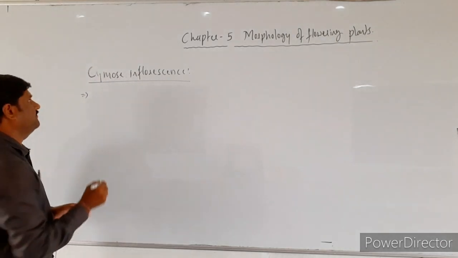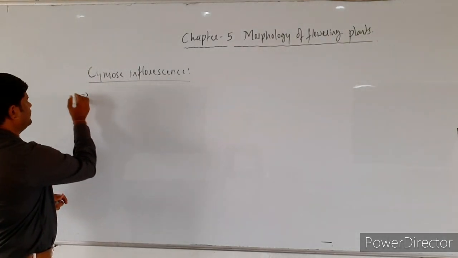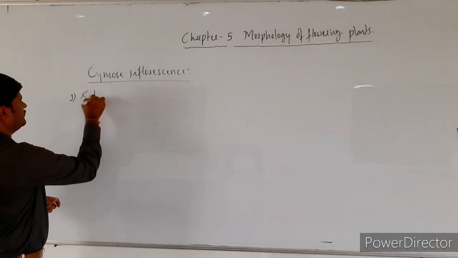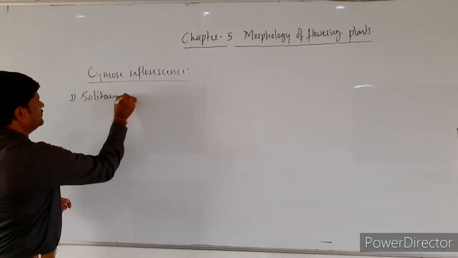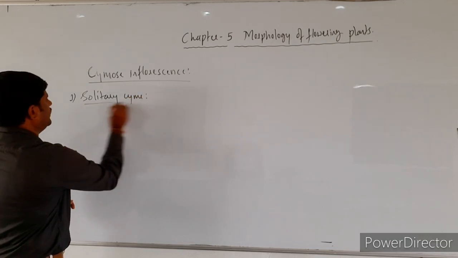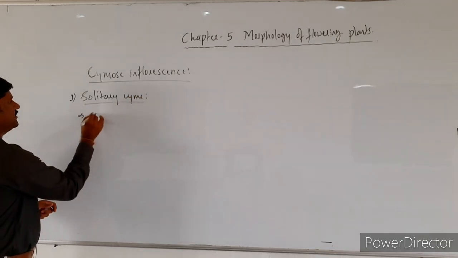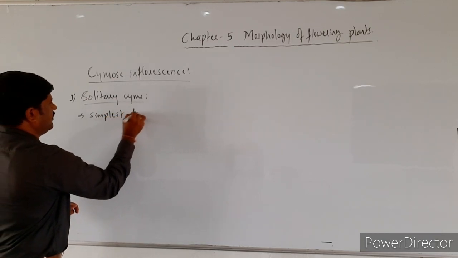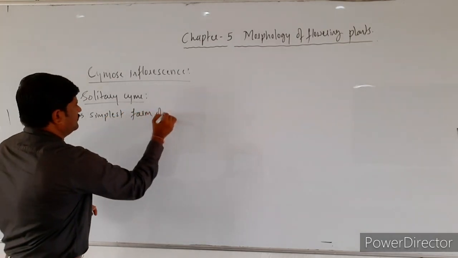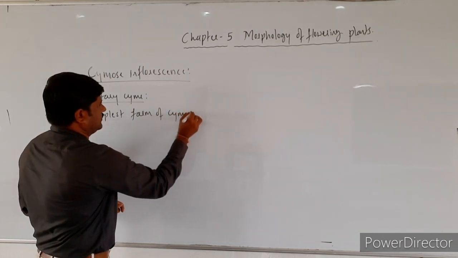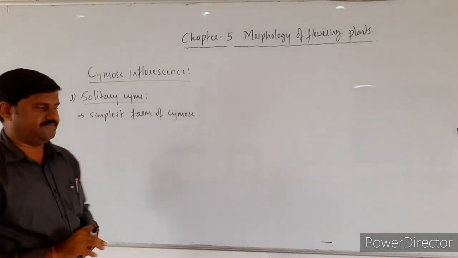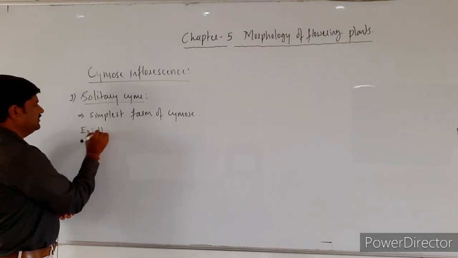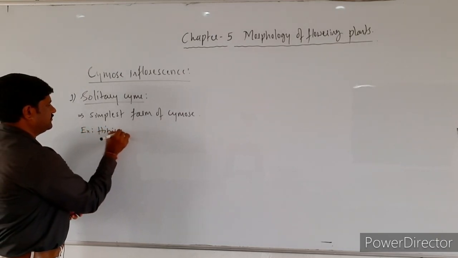One type of cymose inflorescence, the first one, is solitary cyme. It is the simplest form of cymose inflorescence. The best example for this is hibiscus.